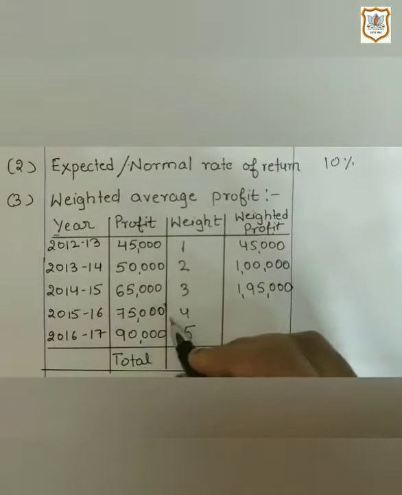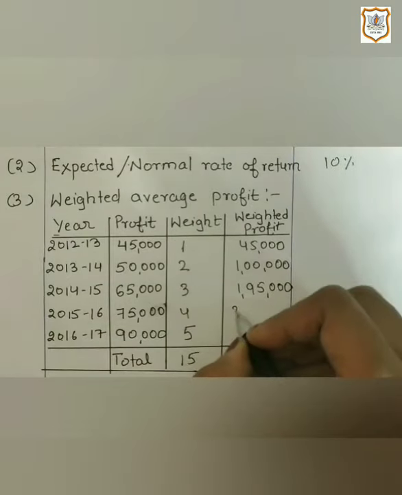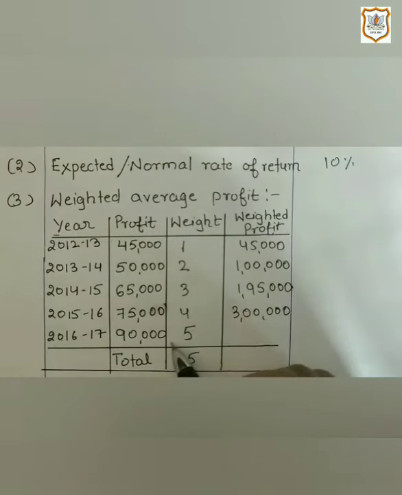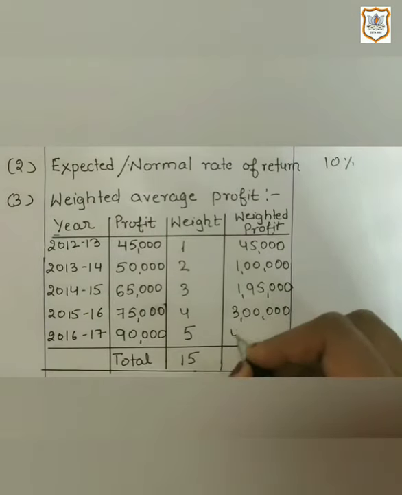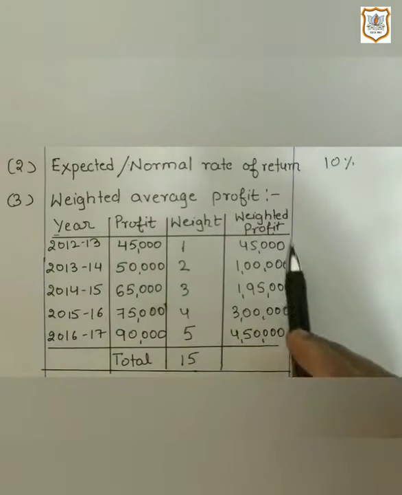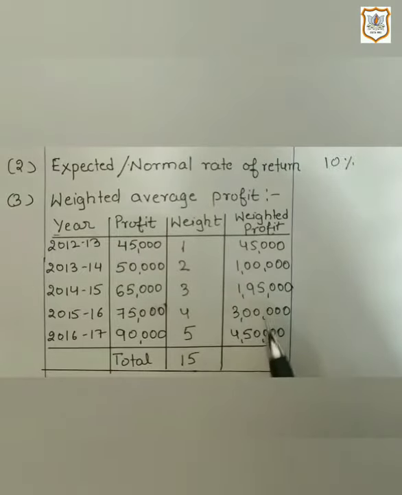Then 75,000 multiplied by 4 is 3 lakh. Then 90,000 multiplied by 5 is 4,50,000. Now by adding all these weighted profits, we will get 10,90,000.